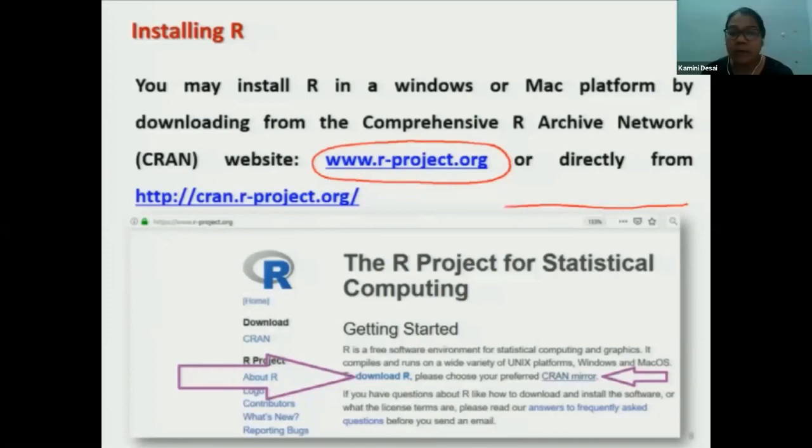If not, please, today you have to download this software. Okay. So please start on your computer to download this software, www.rproject.org. There is one option in the R project of statistical computing, Download R. Go to that. There will be an exe file and you have to save that software in C drive. Okay.